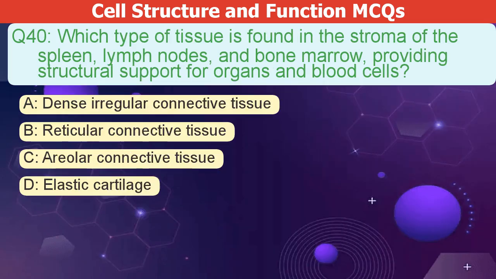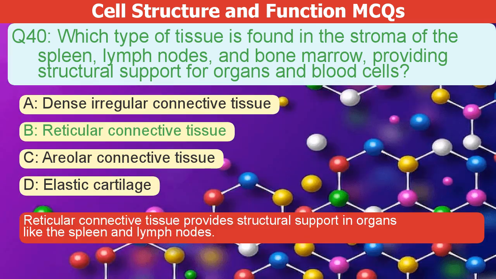Which type of tissue is found in the stroma of the spleen, lymph nodes, and bone marrow, providing structural support for organs and blood cells? A. Dense irregular connective tissue. B. Reticular connective tissue. C. Areolar connective tissue. D. Elastic cartilage. The correct answer is B. Reticular connective tissue provides structural support in organs like the spleen and lymph nodes.